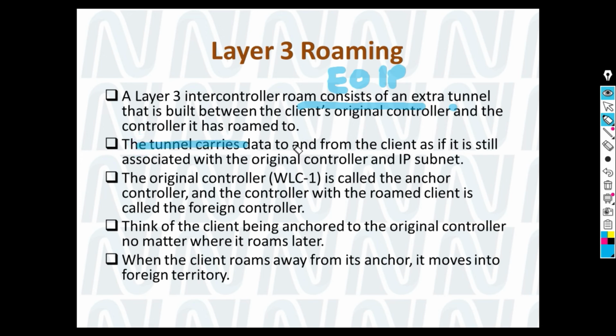The tunnel carries data to and from the client, and the IP subnet will be the same, although that IP subnet does not exist on WLC2. Let me make you understand. The first WLC where the client originally associated is known as the anchor controller, and when the client roams to another WLC, that is known as the foreign controller. So the client remains anchored to the original one. When the client roams away from the anchor, it moves to foreign territory, but even then it will have the same IP address, not a different IP subnet.